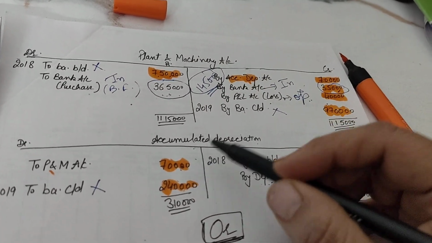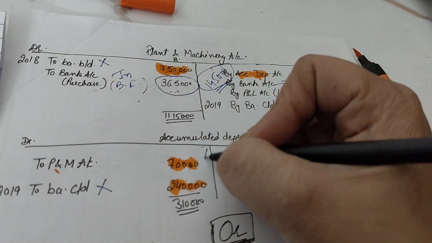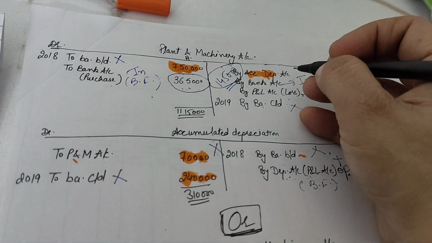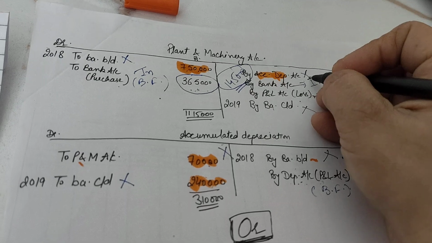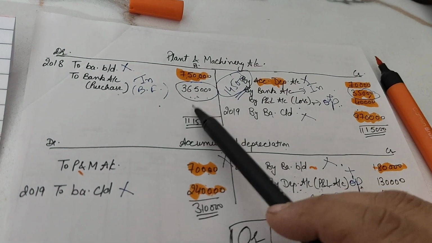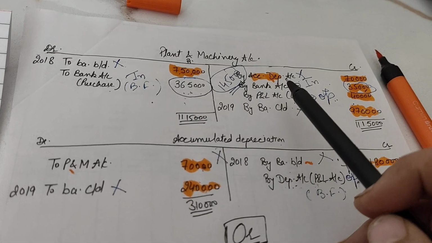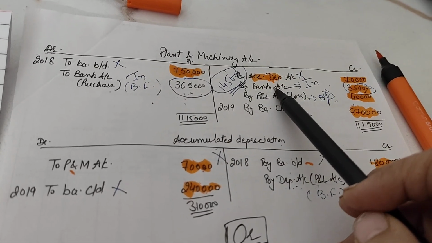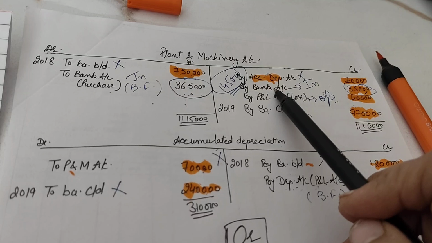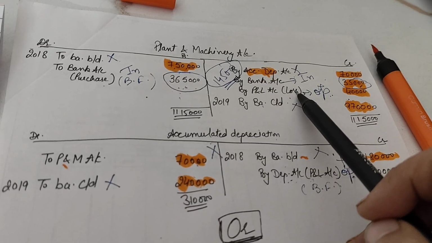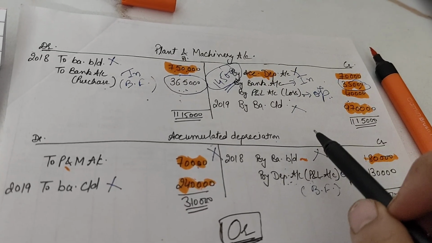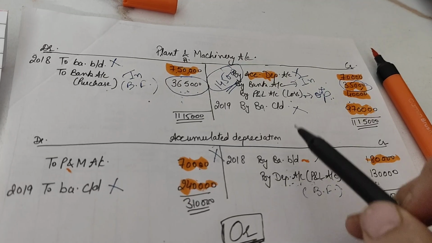The 70,000 is from here, so we are not considering this 70,000 and this 70,000. So what is left over is the purchase, which will be shown as a deduction in investing activity. Then there is the sale, which would be shown as a positive balance in investing activity. There is the loss on the sale of the asset, and there is the depreciation on the asset.